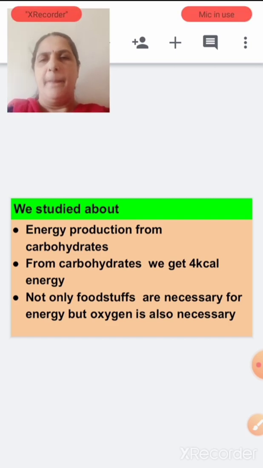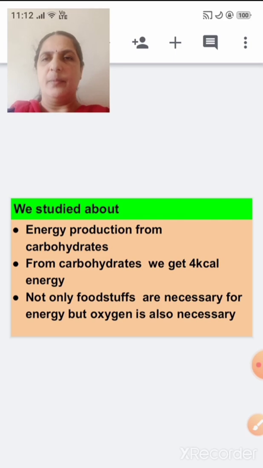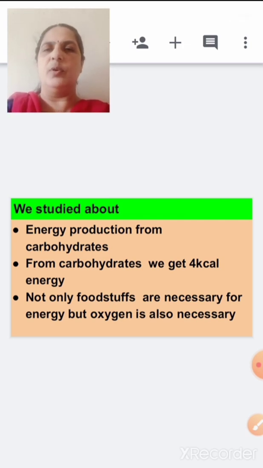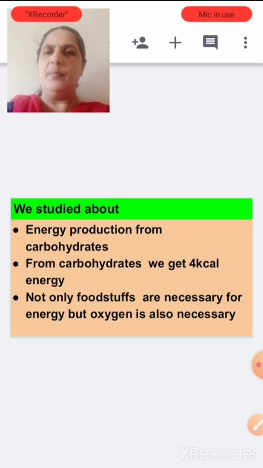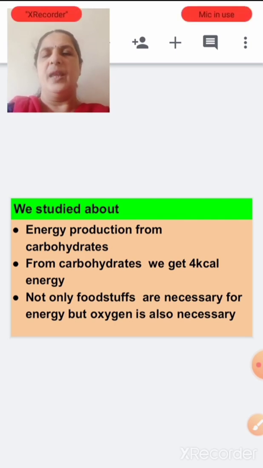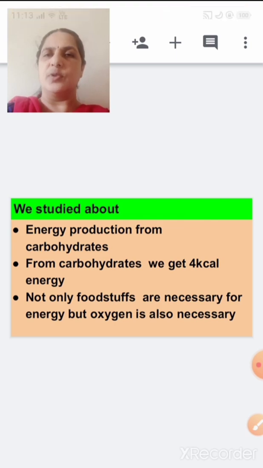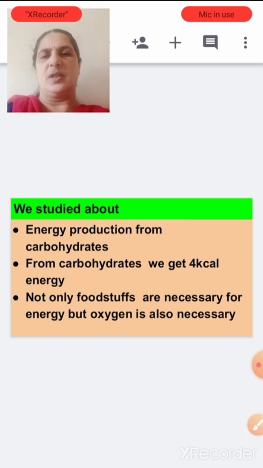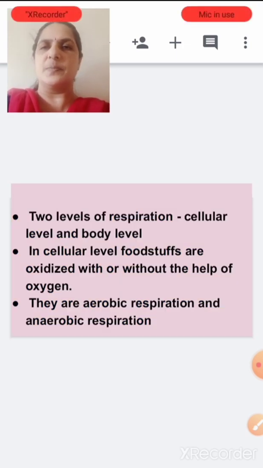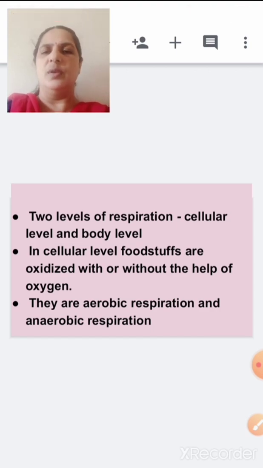For all the functioning of life processes, what is needed? Energy is needed. Energy is got from carbohydrates, proteins and lipids. We learned that we get 4 kilocalorie of energy from 1 gram of carbohydrate. We also need oxygen for energy production. And we saw the two levels of respiration: the cellular level as well as the body level respiration.